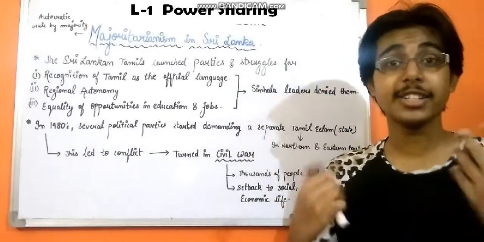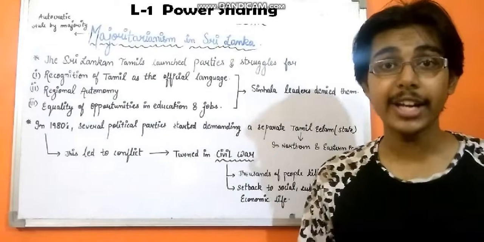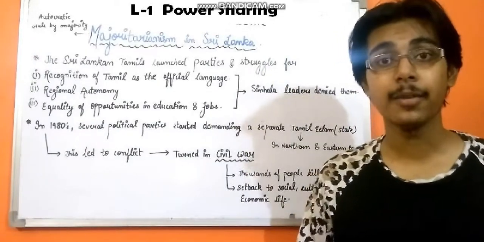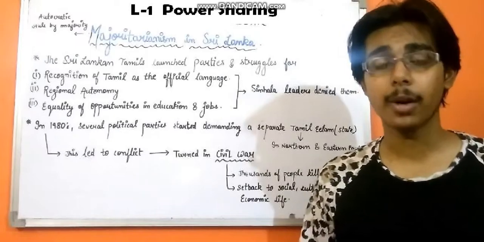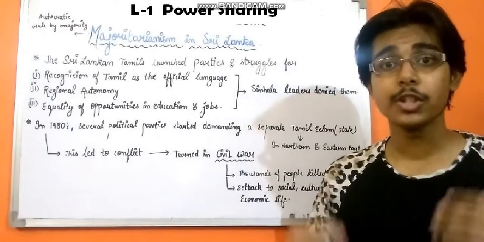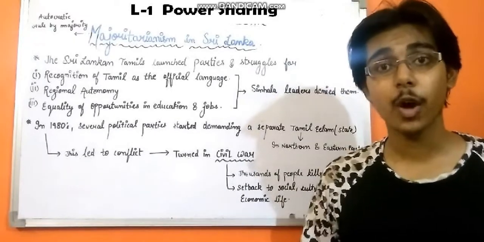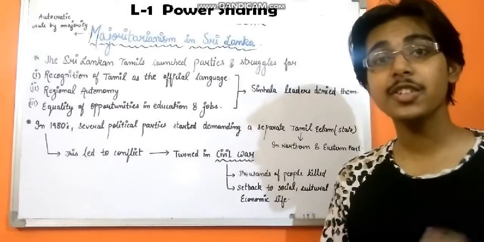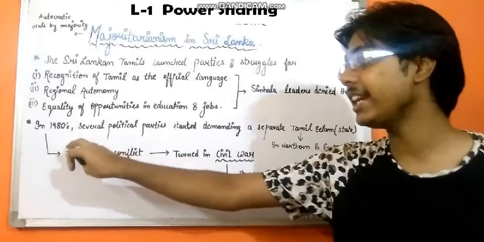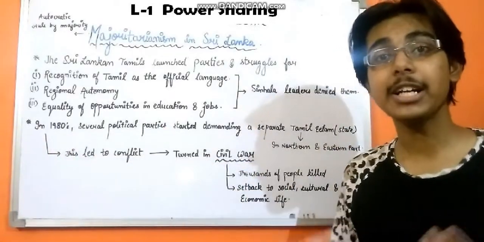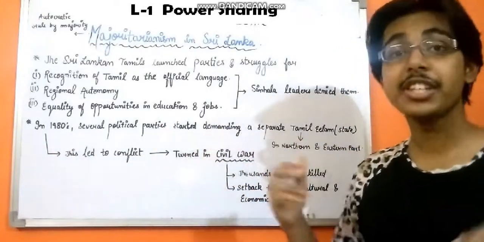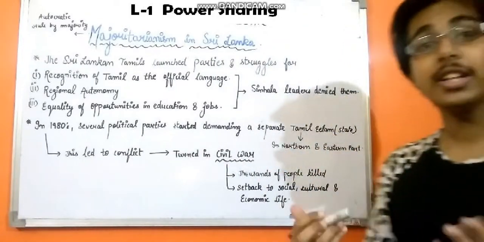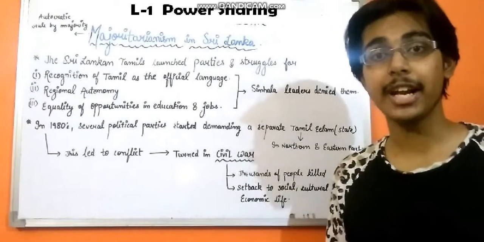But the Singla people were not ready to do that because they wanted their own Singla supremacy and they did not want the minority society to grow. After all these demands were put forward, the Singla people repeatedly denied them. As a result, in the 1980s several political parties were formed which started demanding a separate Tamil Elam. Now what is this Tamil Elam? It is a separate state.